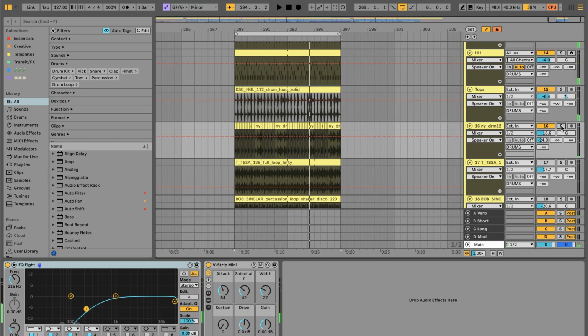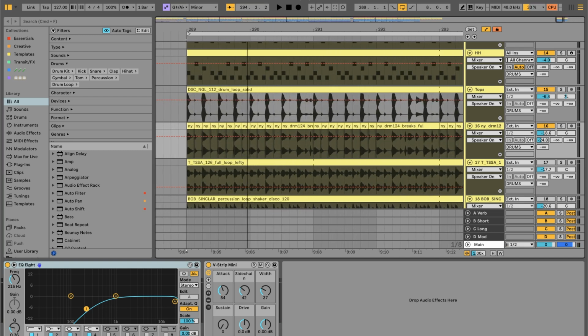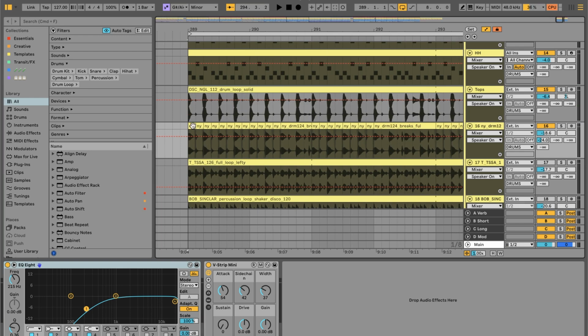So this is a cool, very chill, human disco-y drum loop kind of thing. I've cut it up a bunch, you can see here, because basically it was just doing too many fills and too much weird stuff, and it was distracting. I just wanted to grab a little bit of the vibe and then have it play a little bit more at certain points to act as a mini fill.